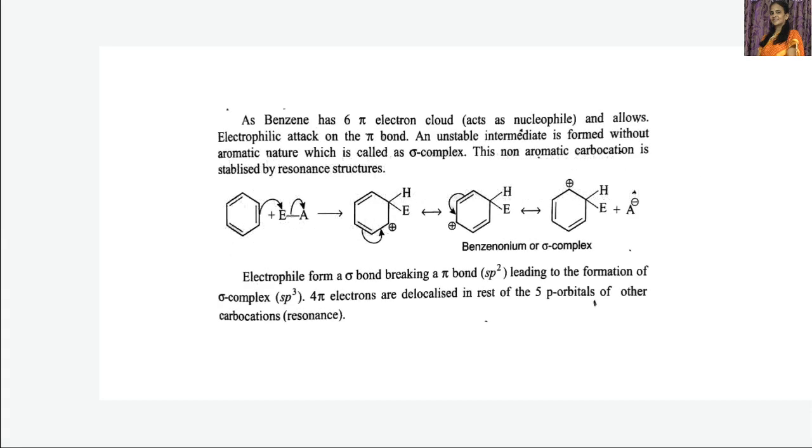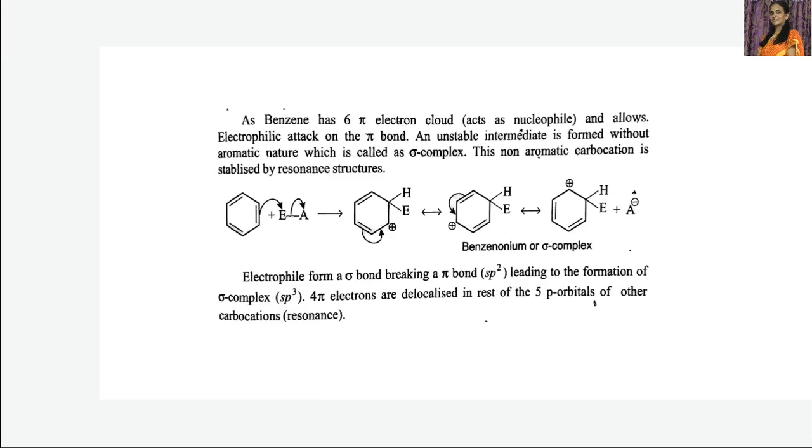Now, what happens here? Let us see. As benzene has 6 pi electrons, because of the presence of the pi electron cloud, it acts as a nucleophile and it allows electrophilic attack on the pi bond. Then an unstable intermediate is formed without aromatic nature, which is called a sigma complex.